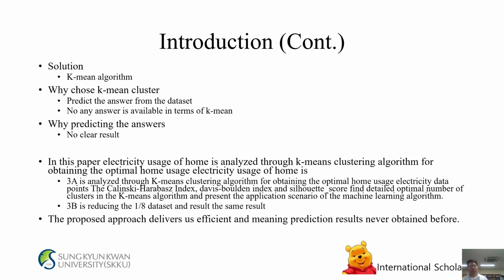Electrical usage of home is analyzed through the K-means clustering algorithm for obtaining the optimal home usage electricity data point, using the Calinski-Harabasz index, Davies-Bouldin index, and silhouette score. Find the optimal number of clusters in the K-means algorithm and present the application scenario of machine learning algorithm. Reducing the dataset gives the same result. The proposed approach delivers efficient and meaningful prediction results never obtained before.